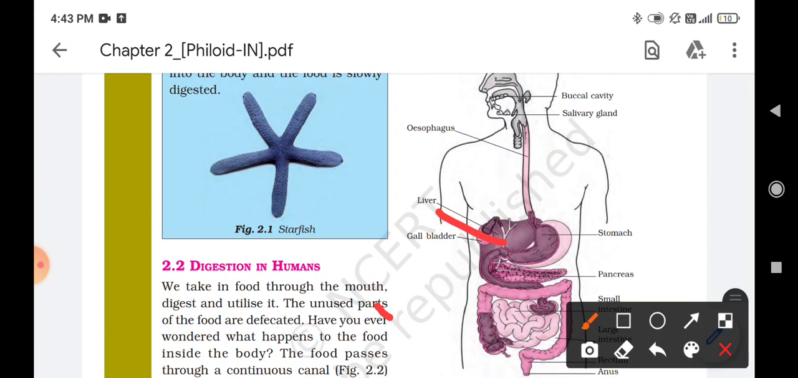Its main function is to produce bile juice that is stored in the gallbladder, and liver is the largest gland of human body. Okay,